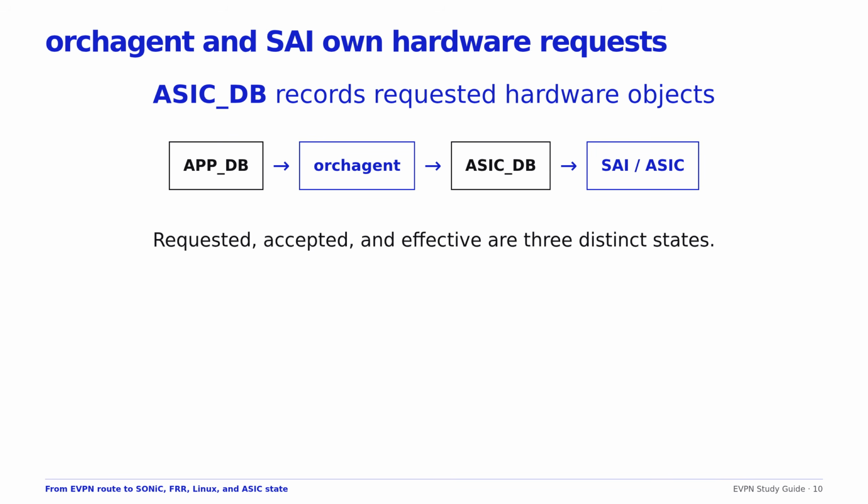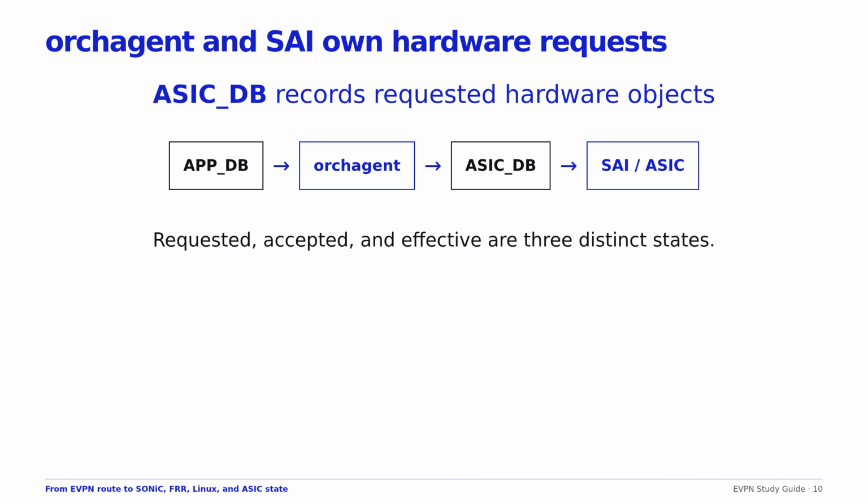Orchagent consumes application intent, validates dependencies, and creates SAI objects represented in ASIC_DB. Depending on the service, these may include tunnel next hops, forwarding database entries, router interfaces, routes, next hop groups, and filtering objects. Syncd invokes the vendor SAI implementation, which programs the ASIC.